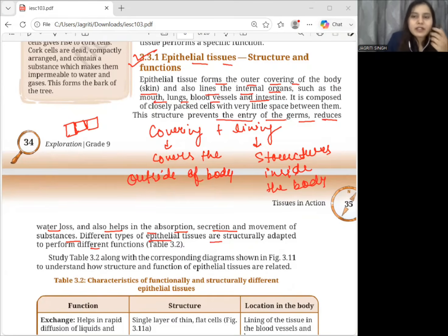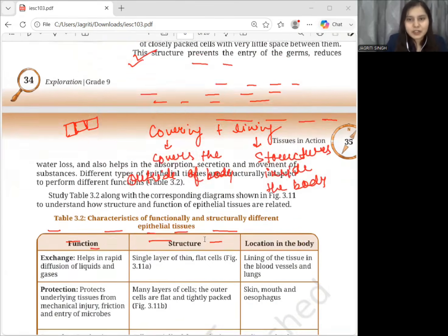Okay, so now we have a table here in which we can see the characteristics of functionally and structurally different types of epithelial tissues.